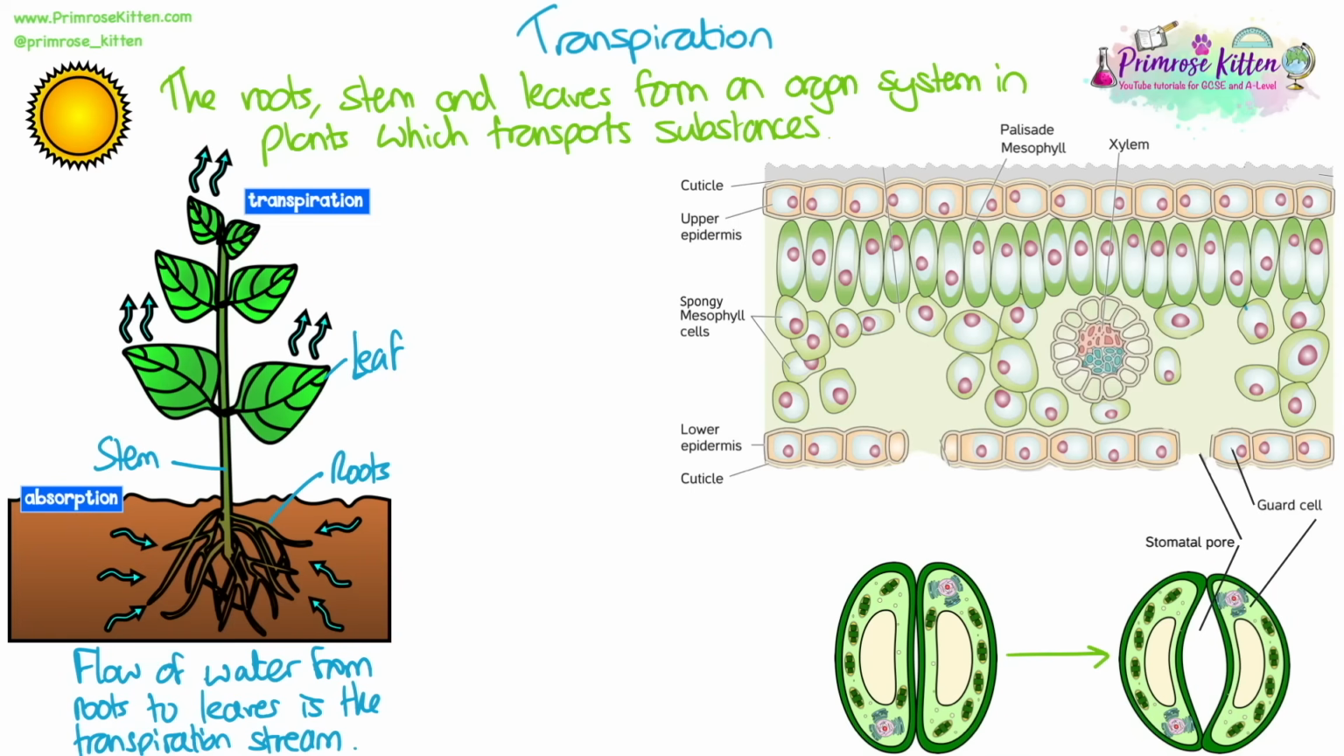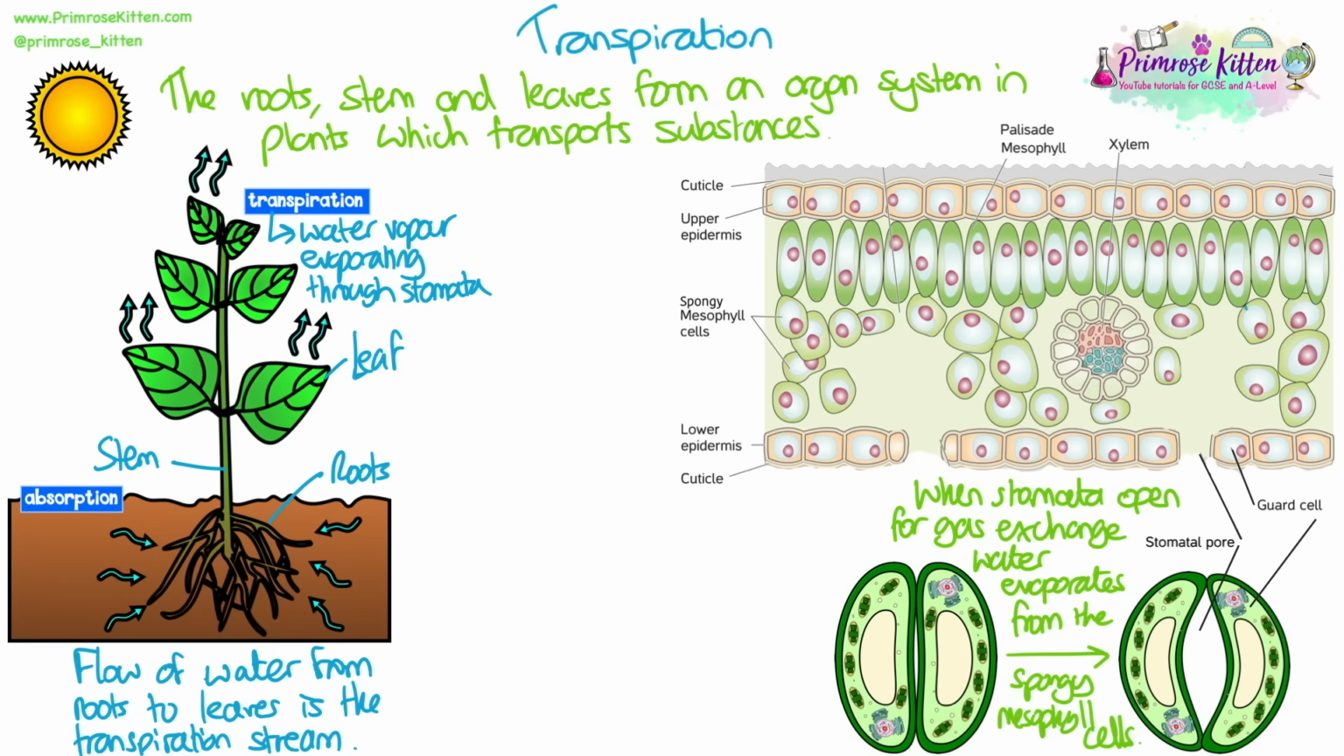The roots, stem, and leaves form an organ system in plants which transports substances. The main method of transport here is transpiration, which is the flow of water from roots to the leaves and is known as the transpiration stream. The process of transpiration is where water vapour evaporates through the stomata.